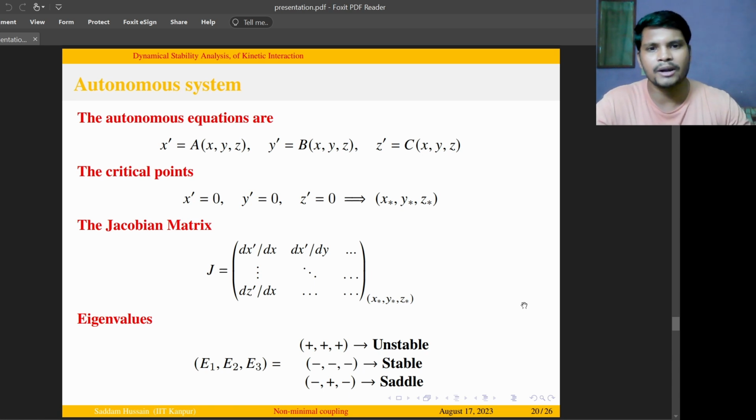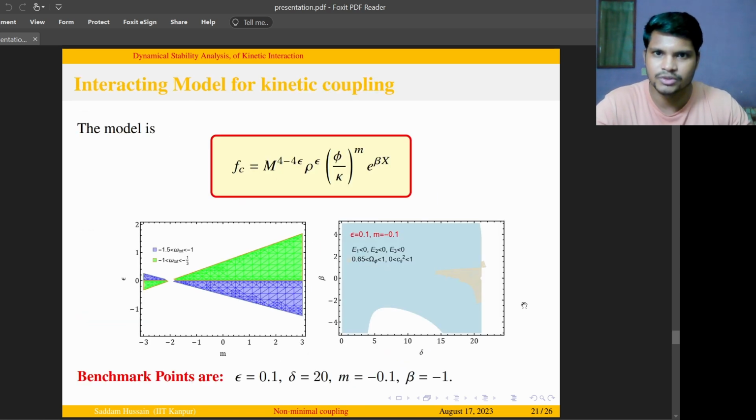So suppose the real part comes out to be positive, then the model is unstable. On the other hand, if we have negative values, then the model can be taken as stable, and for alternating signs, it is considered a saddle solution.